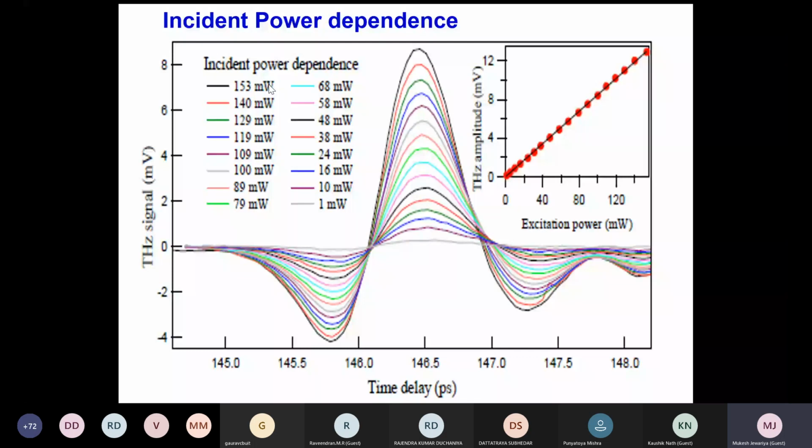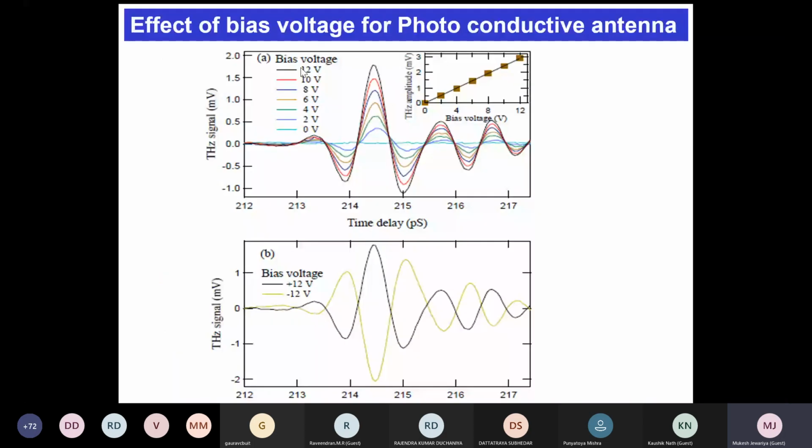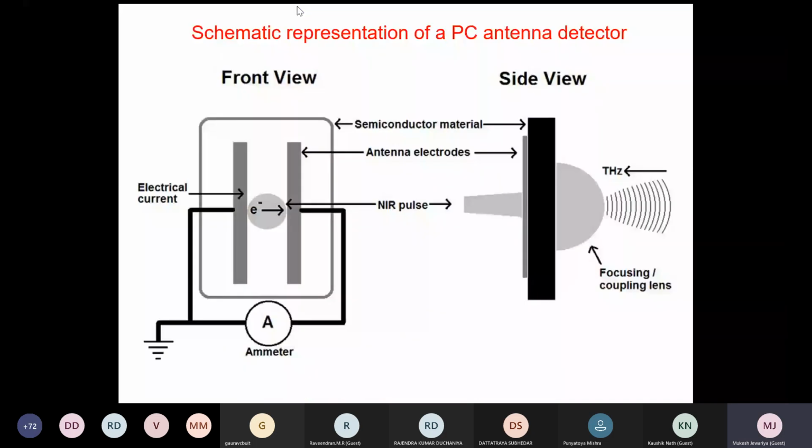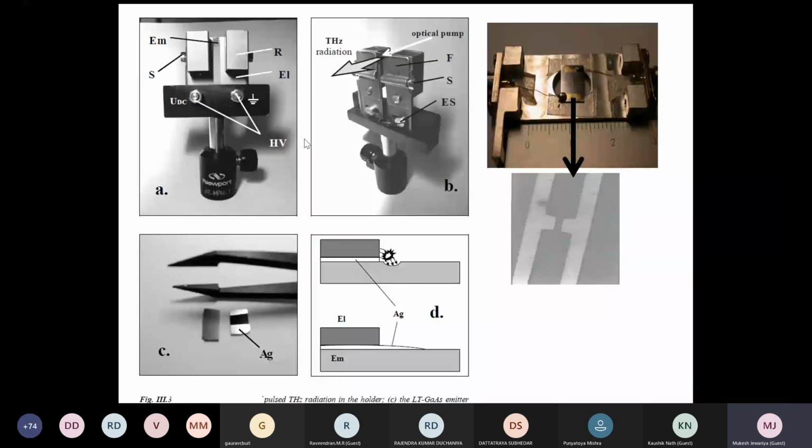Then voltage: you see, you apply 0 voltage, then 12 volt, and terahertz increased. So it depends on the applied voltage. Then geometry, like if you have a PC antenna, like dipole or bow tie. These are the various antenna geometries you see. Some are like this, some are like this, some are like this. This geometry also matters.